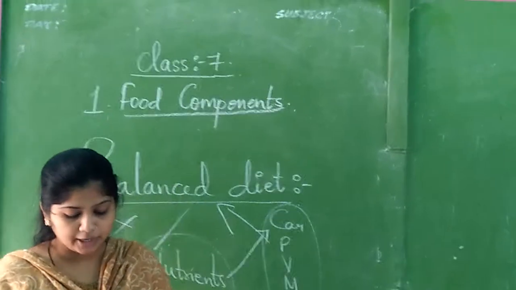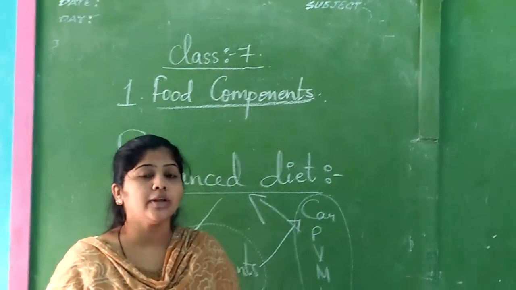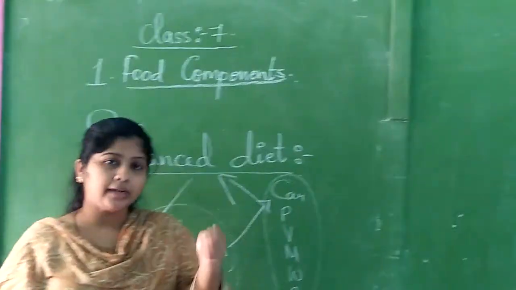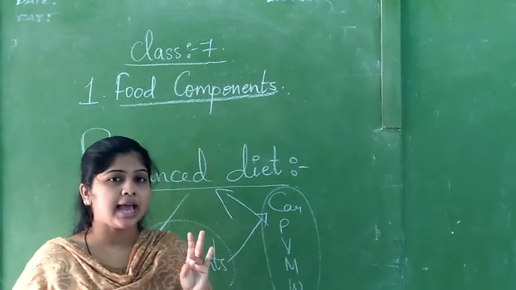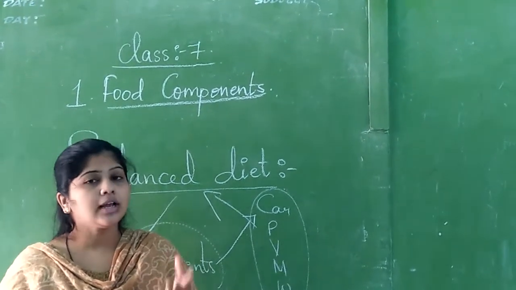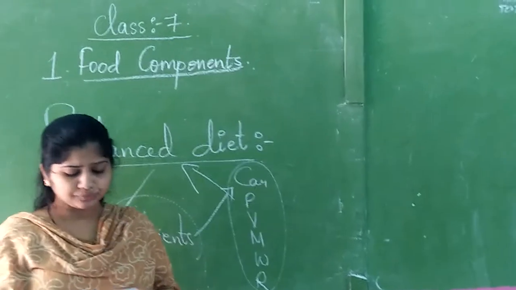Don't forget to supplement your daily diet with green salads and vegetables. They are telling every day we have to eat green salads. Green salad means what? No, like green colored vegetables like cabbage, spinach, green chilies. This all comes under green salad. Cucumber. This all comes under green salad.